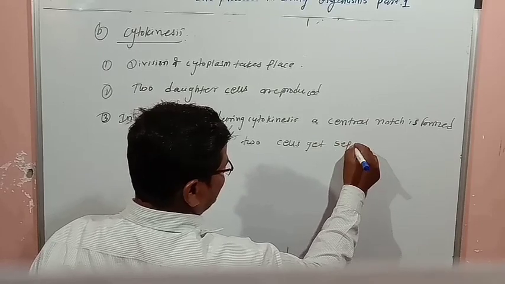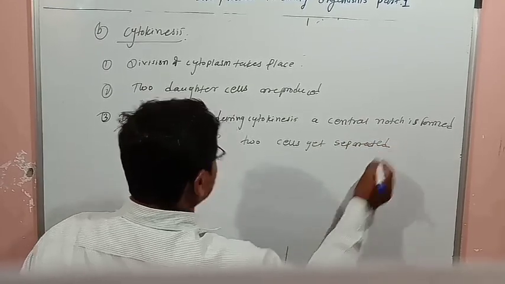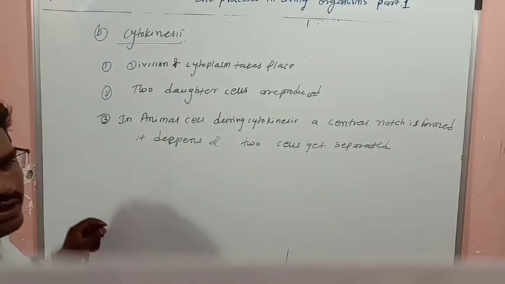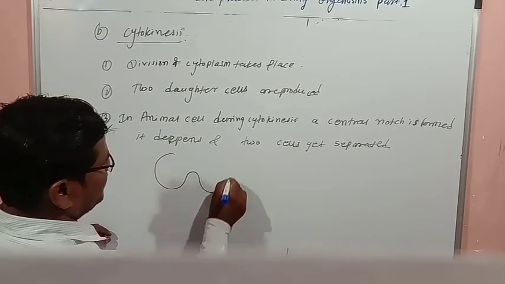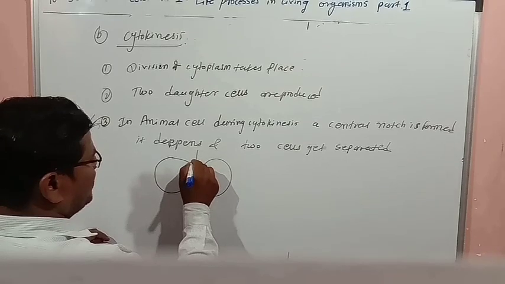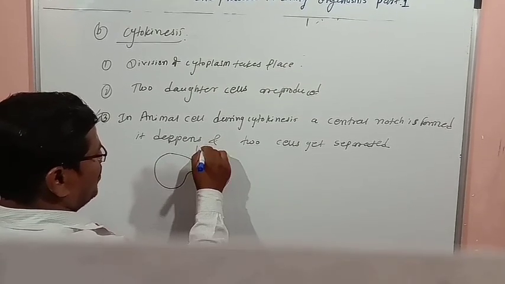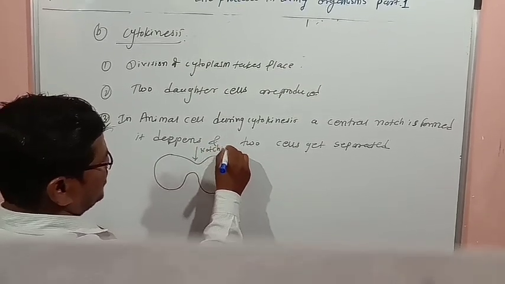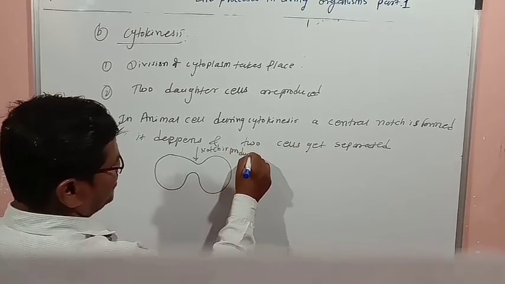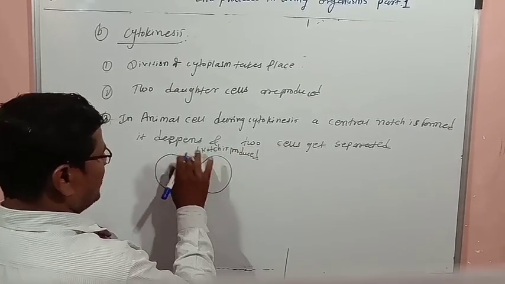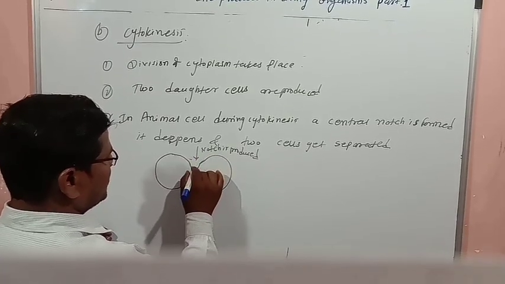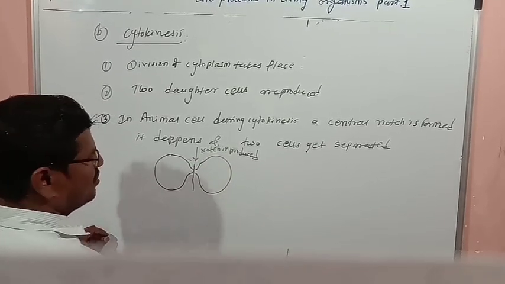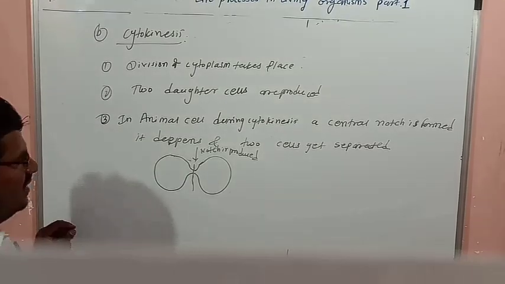Suppose you will see it like this, and here a notch is produced centrally. The notch is formed, and this notch goes on deepening, and from here 2 cells get separated.